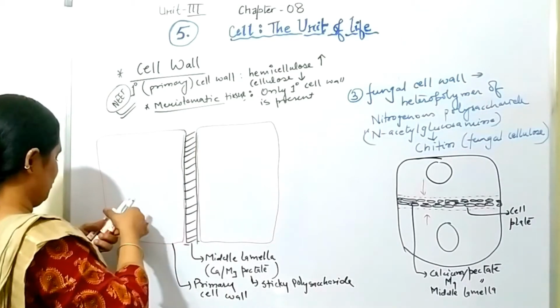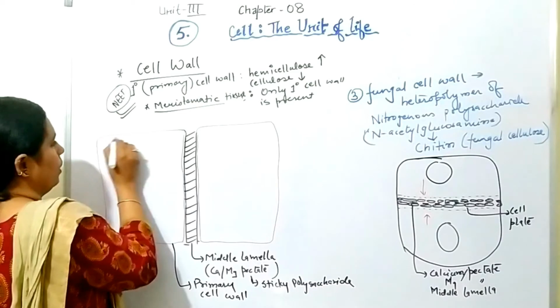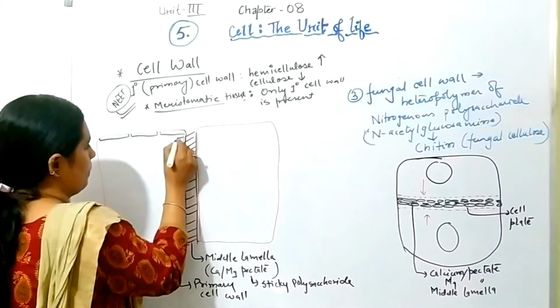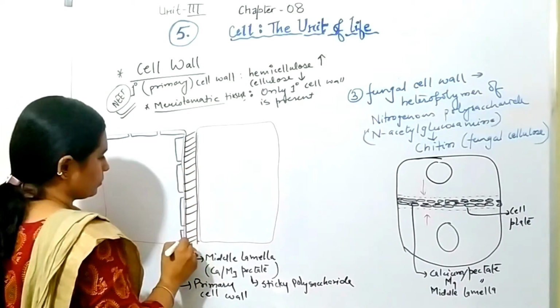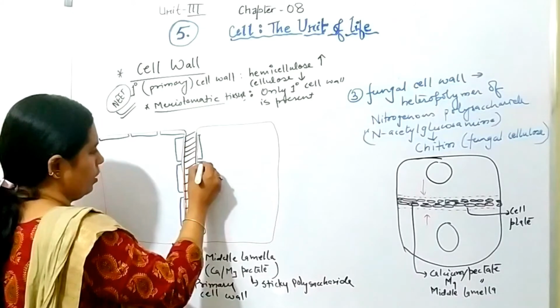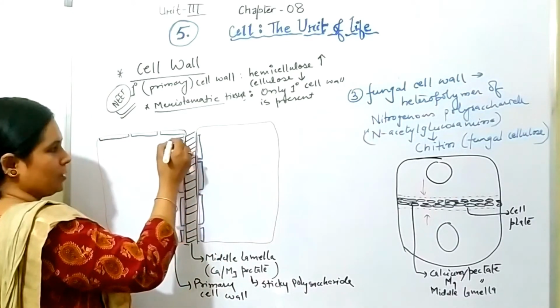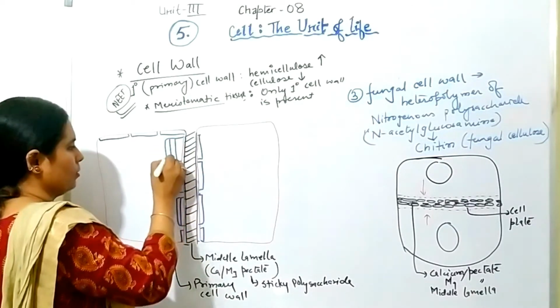So it is an even primary layer. Now on this even primary layer, you will see that the secondary cell wall will be in patches like this. Fine. So first layer is there, then second layer, then third layer.